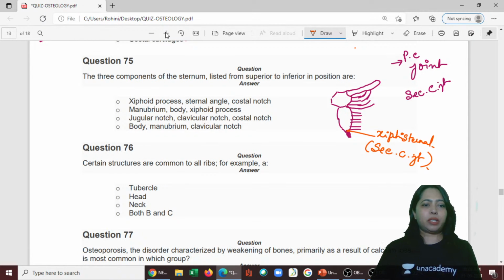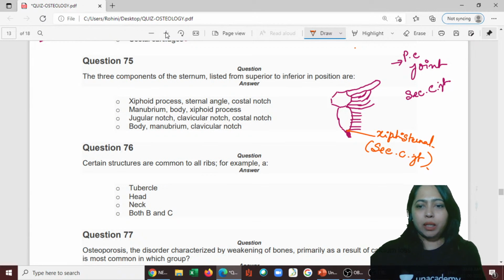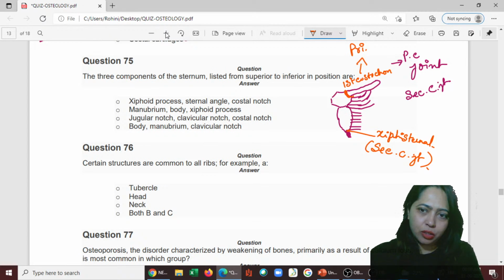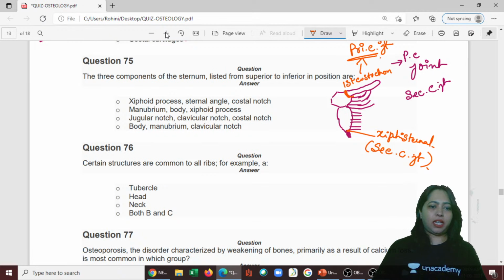Okay, so what about the joint between the first costochondral? This is the first costochondral joint. This is the primary cartilaginous joint. Okay, that is very important again.